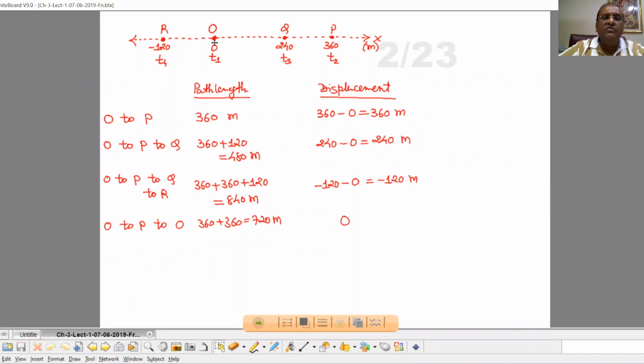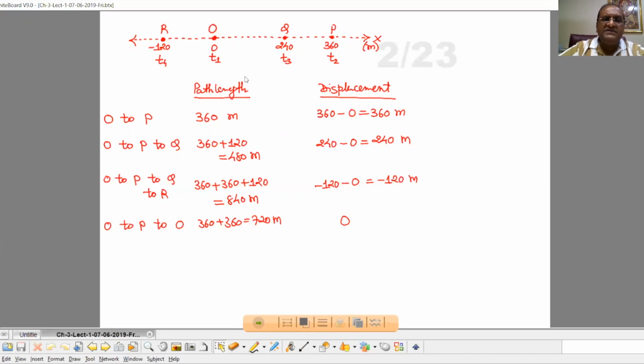When the car is moved from O to P, for this particular journey, path length, that is total distance traveled, that is 0 to 360, means 360 meter distance is covered. So path length is 360 meter. Now displacement, that is final position minus initial position. Final position is 360, initial position is 0. So 360 minus 0, that is 360 meter.